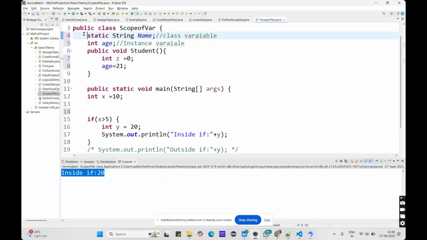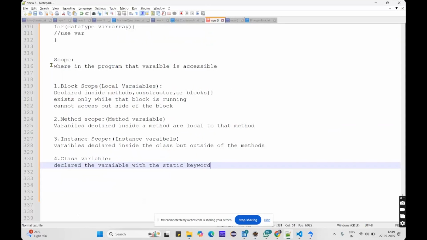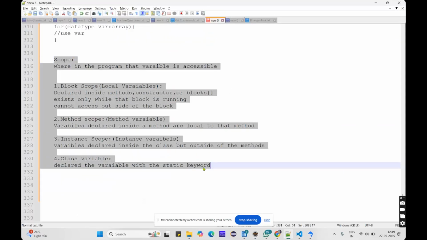And in loops also we can declare variables, like in the for loop initialization, integer i equals 0. Those we call loop variables. When you declare variables inside the loop, they are valid until the execution of that loop itself. So that's enough for today. This is about the scopes and variables, from where to where the scopes will work.